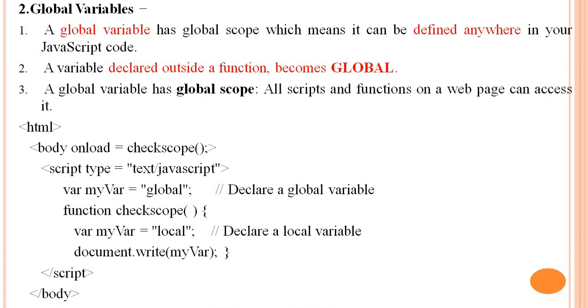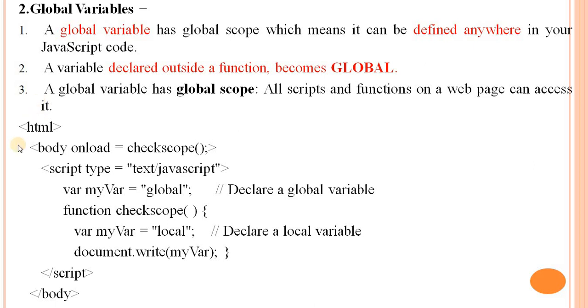Next point, global variable. A global variable has a global scope, which means it can be defined anywhere in your JavaScript code. A variable declared outside a function becomes global. A global variable has a global scope, meaning all scripts and functions on a web page can access it.